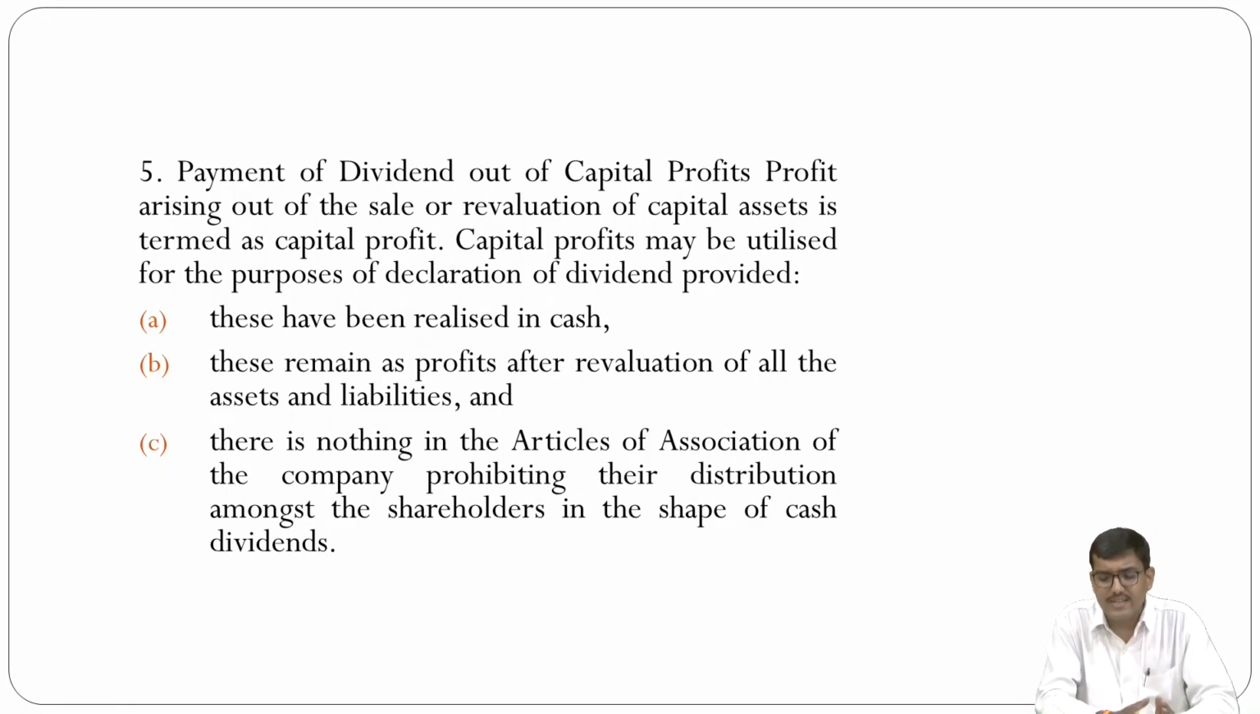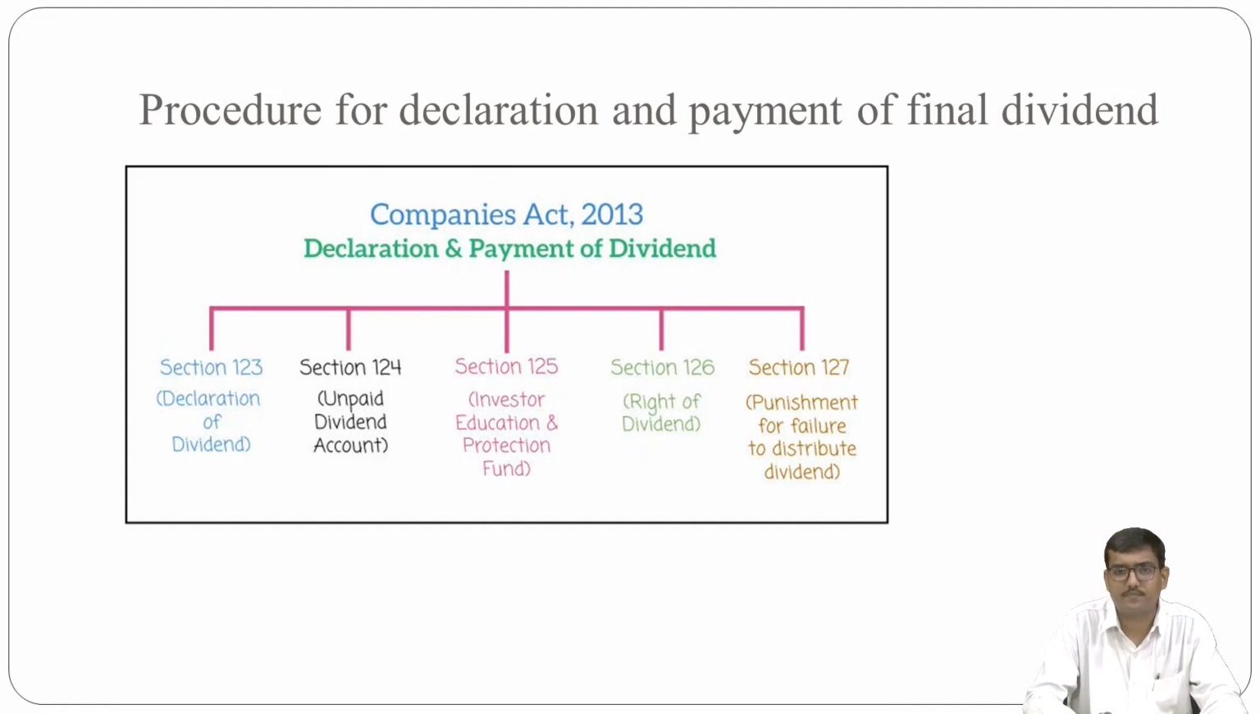But as per the recent provision, the dividend paid out of capital profit is not as much applicable for this particular year. That is the Companies Act 2013, which prohibited dividend paid out of capital profit. Now, let us discuss the procedure for declaration and payment of final dividend. As we discussed, what is the interim dividend, final dividend, and what are the preference share dividend. So now these are the different procedures and declaration of the payment of final dividend.